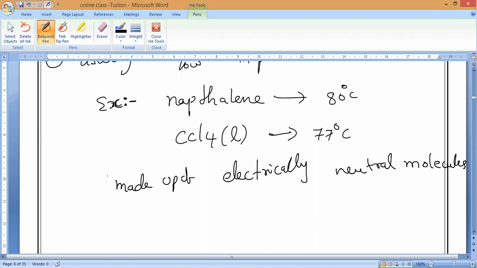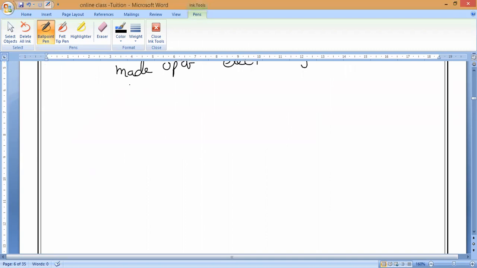Weak. If it is weak, do you need more energy or less energy to break the bonds? Less energy. Less energy is required to break the weak molecular forces, not covalent or ionic forces. So the covalent compounds have low melting points and boiling points.